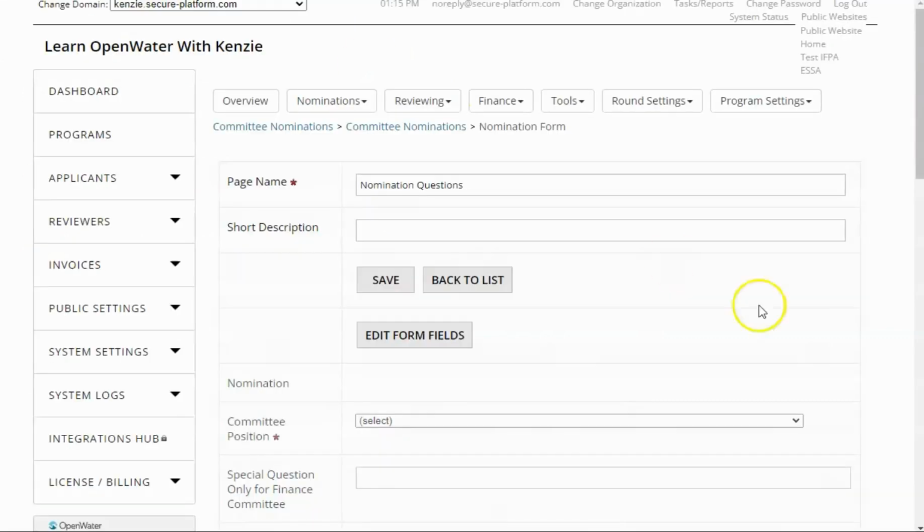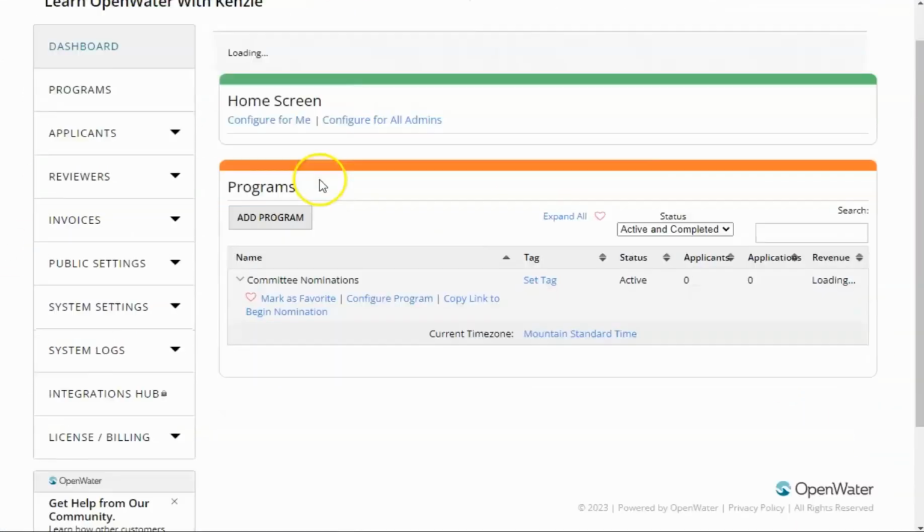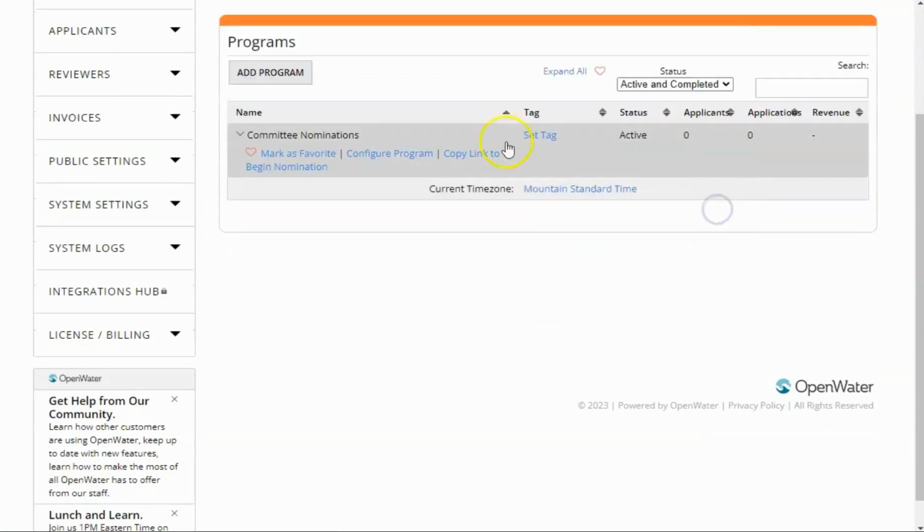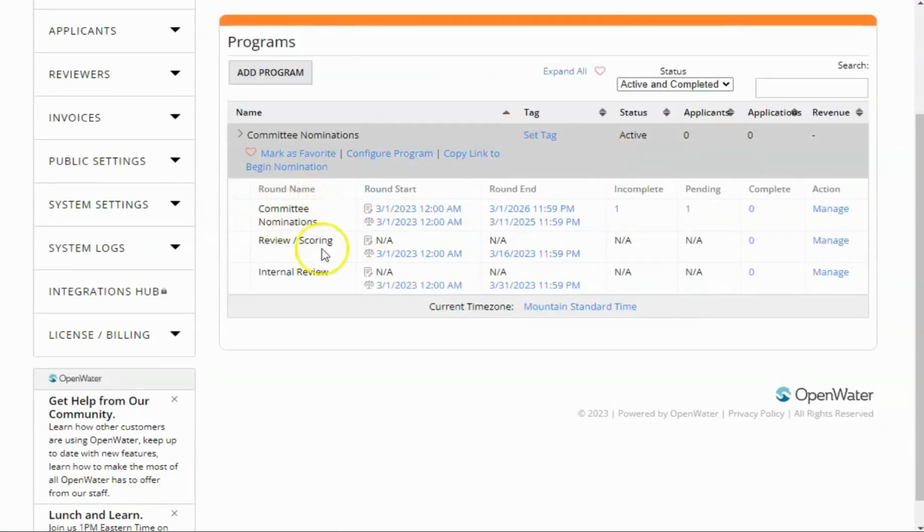So let's take a look and see what that looks like. So in OpenWater, we're just going to go to the dashboard really quickly here, and we can see the program that we're working in. However, when I expand it, you can see there's actually 3 different rounds. So we have our first round, a reviewing round, and then an internal review. So for example, we might want to actually move the internal review before the external review slash scoring round.